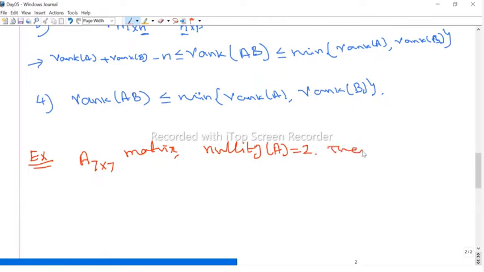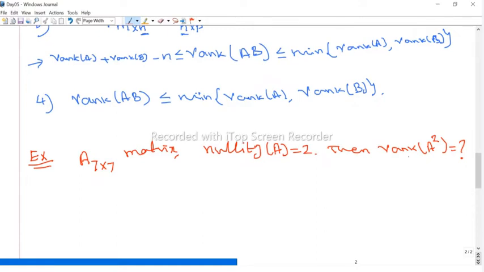Then what is the rank of A squared, not A? So clearly we can say what is the rank of A? 5. Yes.